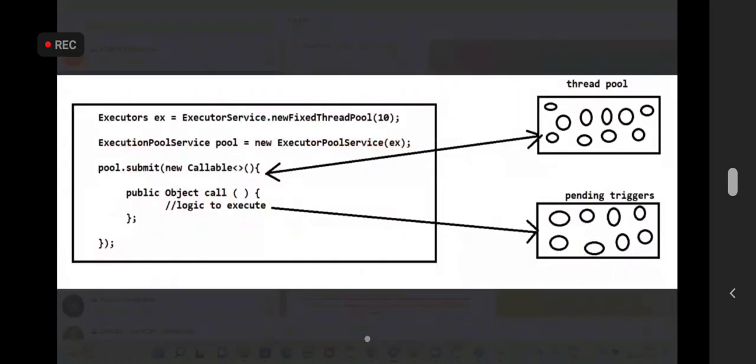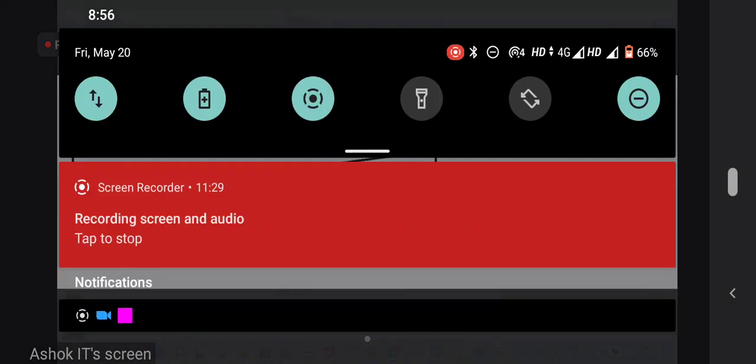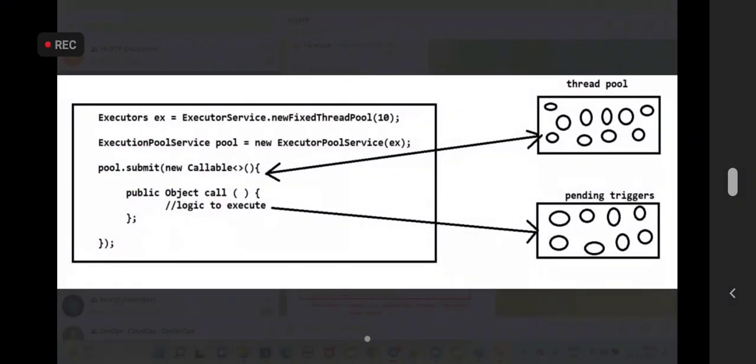Now, how are we going to create this multi-threading in real time? Here we are going to create a fixed thread pool by using ExecutorService. The threads will be created inside a pool. Once the threads are created inside a pool, we can submit tasks to the threads by using Callable. Now I have a pending triggers collection available. For each thread I will give one trigger to process. If 10 threads are available, I will give 10 triggers.